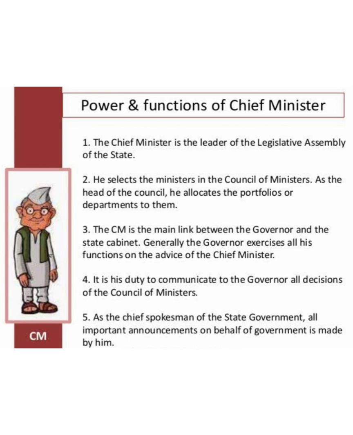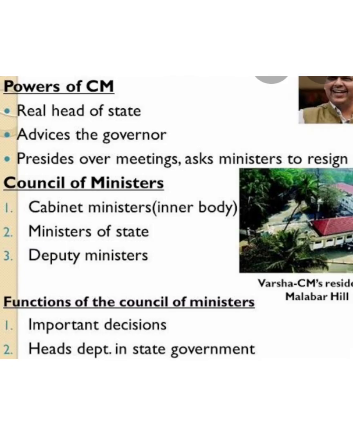Here, different ministers have been given different departmental works known as ministries, such as Education Ministry, Petroleum Ministry, Transportation Ministry, Defense Ministry, etc.